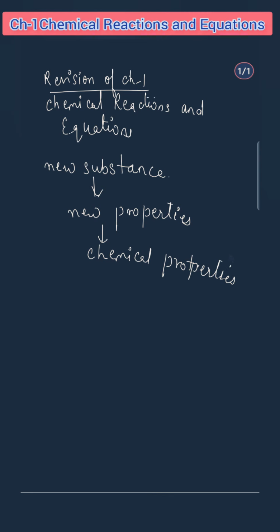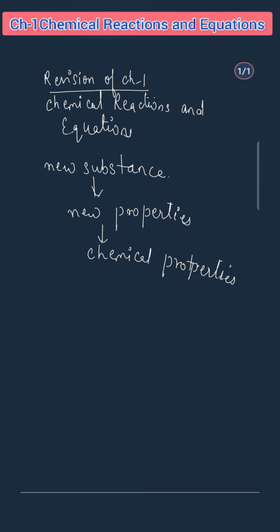So whenever a chemical change occurs, the reaction taking place in that chemical change we write in the form of an equation. That equation is known as a chemical equation.